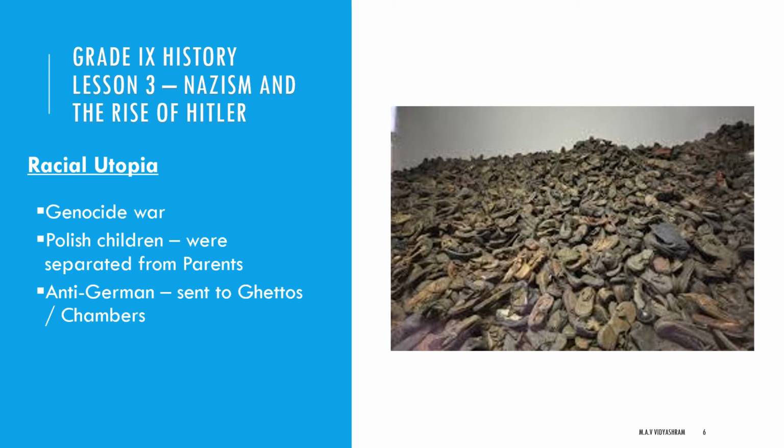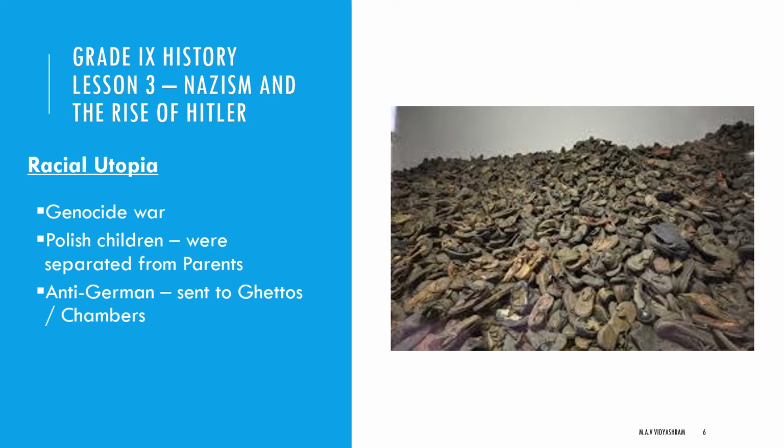With some of the large ghettos and gas chambers, the General Government also served as a killing field for the Jews. See the lot of chapels there. It was left by the Jews and the people before going to the gas chamber. So in the racial utopia, he made the genocide war. Genocide means, as I already told, killing a large number of people.